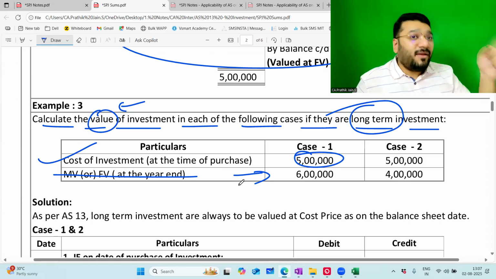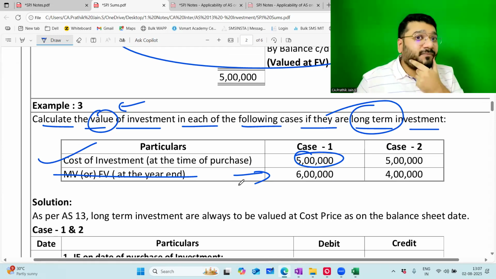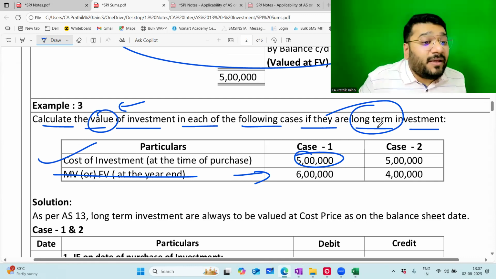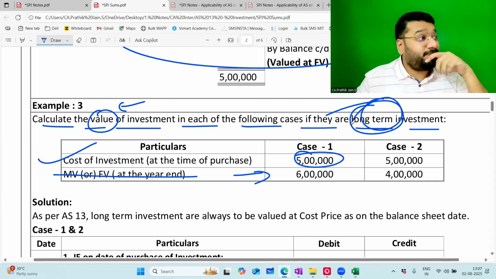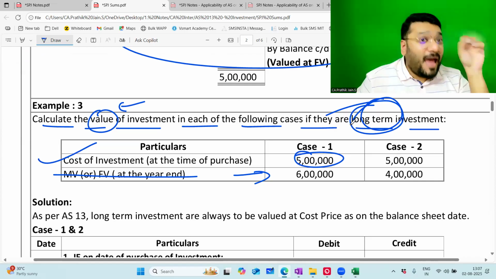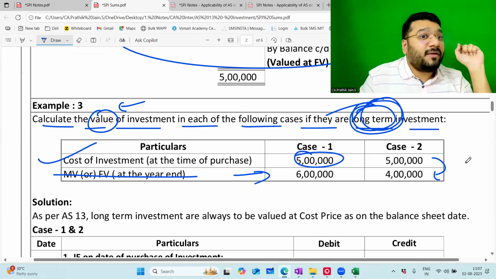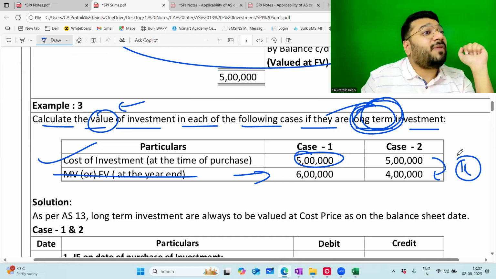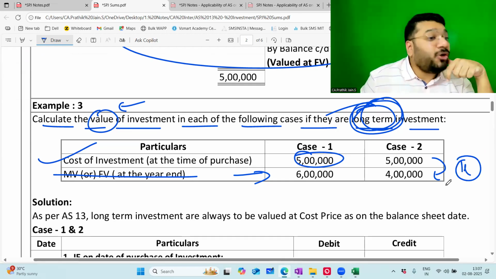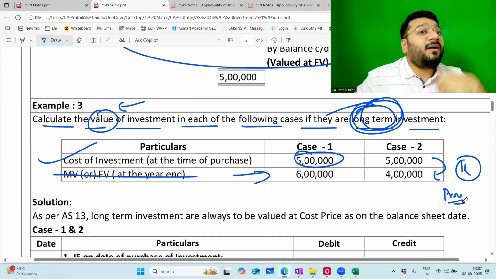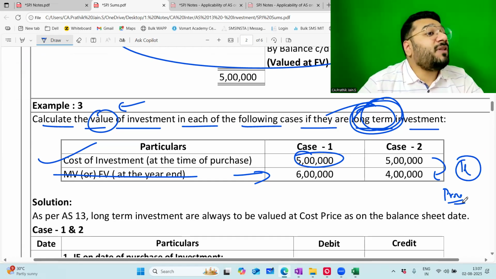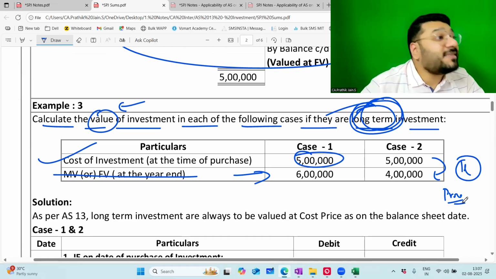Who's saying? AS13. But if the fall in the value of a long-term investment is permanent in nature, mark my word, from 5 lakh it became 4 lakh, then you have to create a provision for diminution in the value of the asset. Who's saying this?